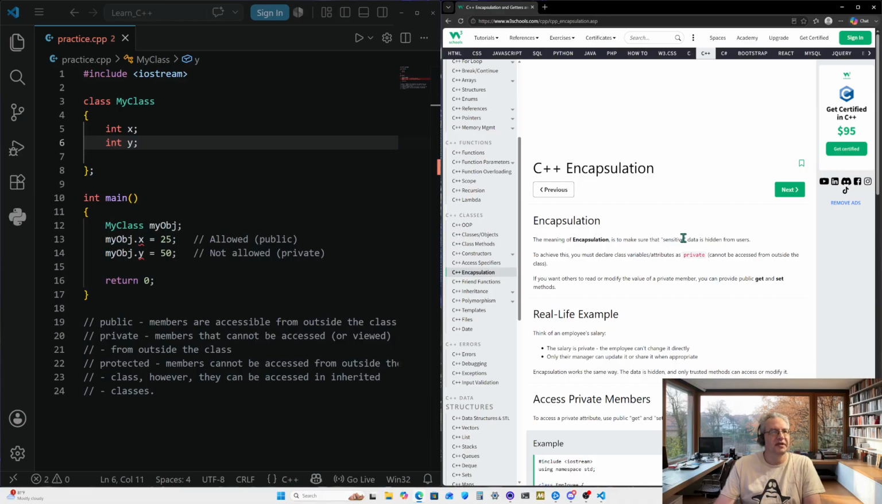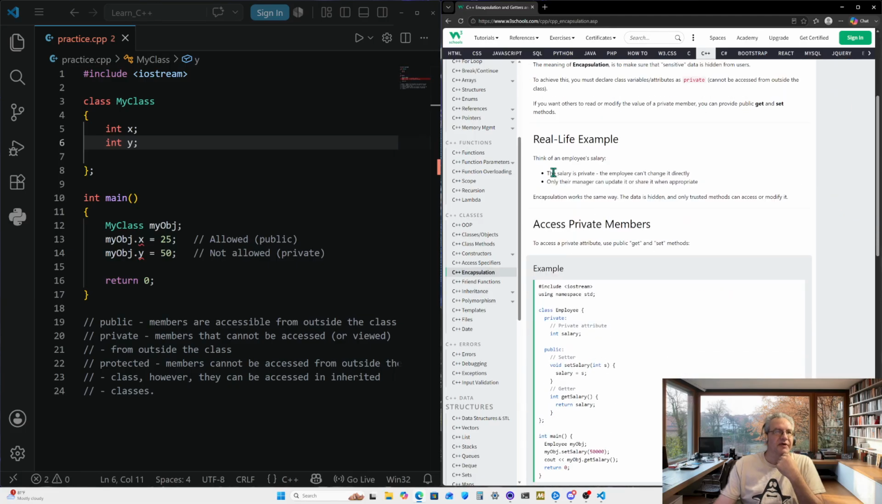Encapsulation, if I'm saying that right. The meaning of encapsulation is to make sure that sensitive data is hidden from users. To achieve this, you must declare class variables attributes as private, so they cannot be accessed from outside the class. If you want others to read or modify the value of private members, you can provide public get and set methods. So it looks like we're going to learn a couple new words, get and set methods.